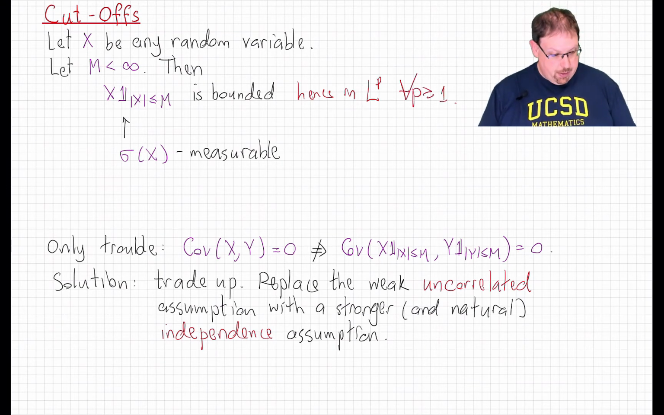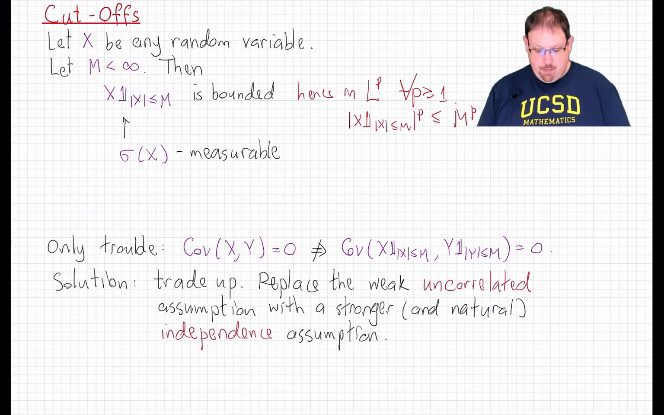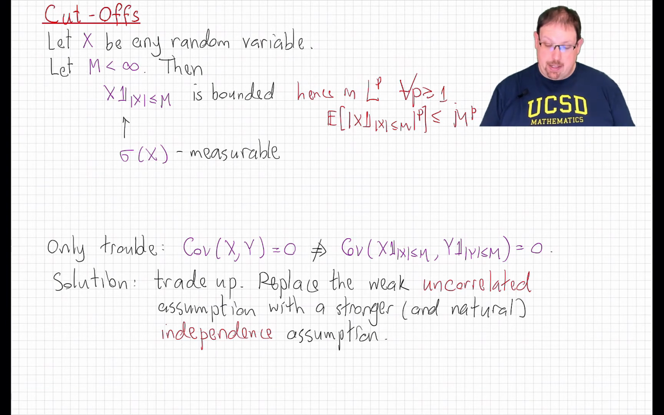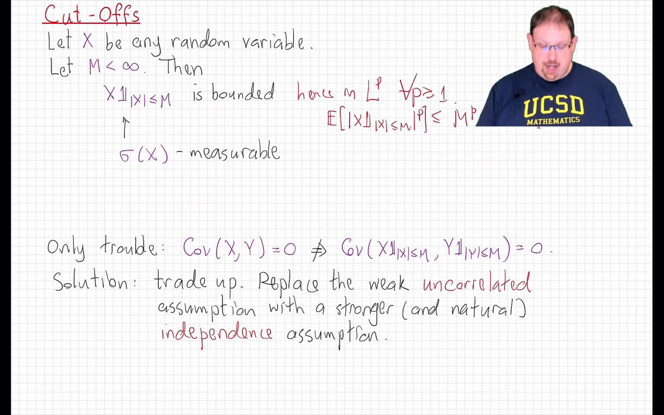which is what we'll need for the law of large numbers. To see that, just note that the cutoff is less than or equal to m, therefore the pth power is less than or equal to the pth power of m, and therefore the expected value of that is less than or equal to the expected value of m to the p, which is just m to the p, which is finite.